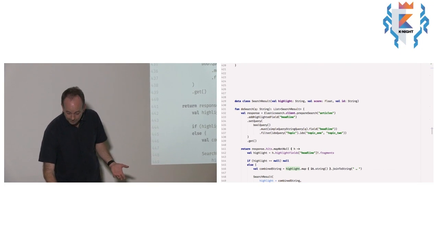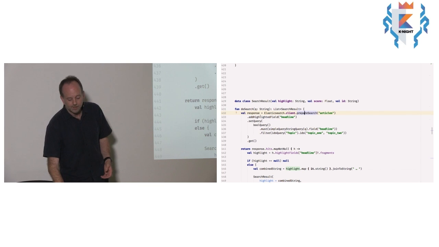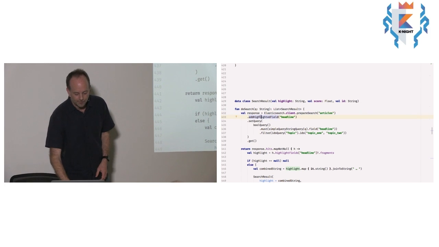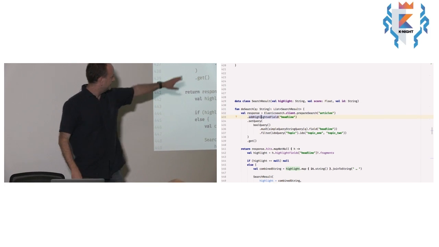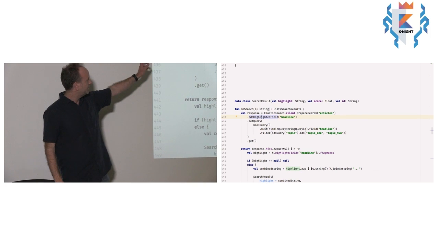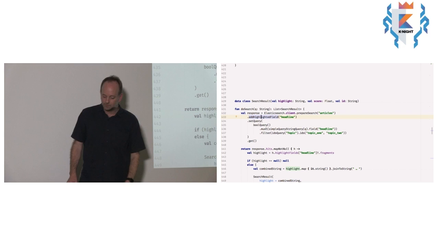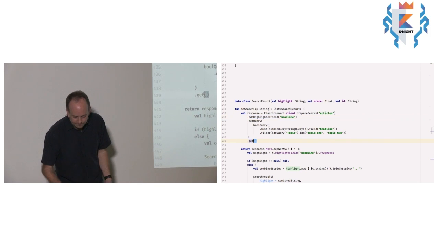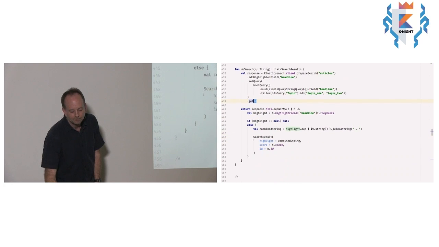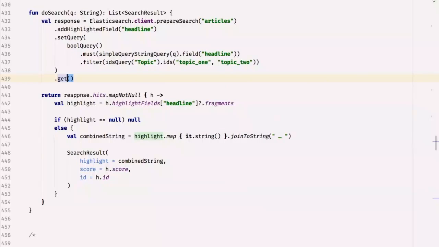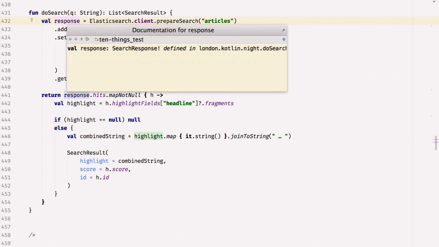So I call the Elasticsearch client, call prepare search, add a highlighter field, and set a query here. This is all just standard Elasticsearch stuff with a simple query string query, filtering on some topics. And then I call get. Okay, so far so good. That's pretty well what you'd have written in Java. And get gives me back a search response.